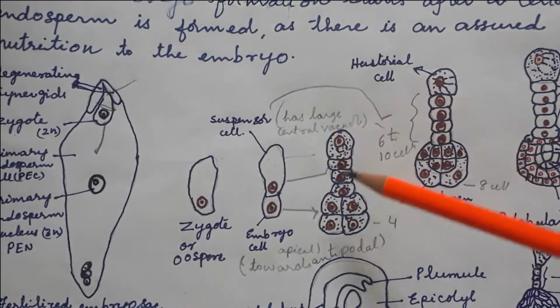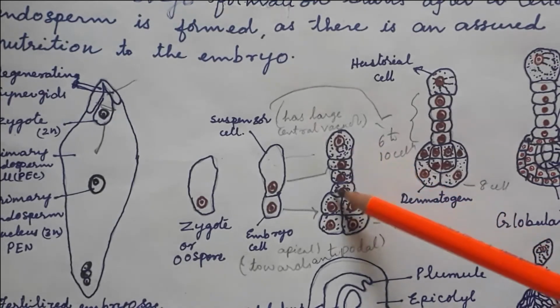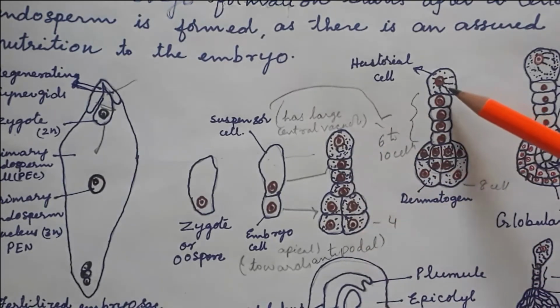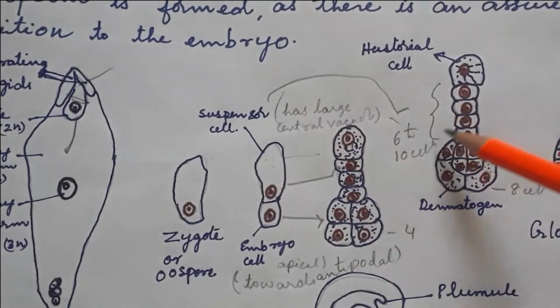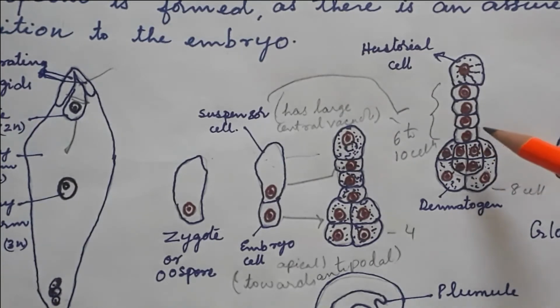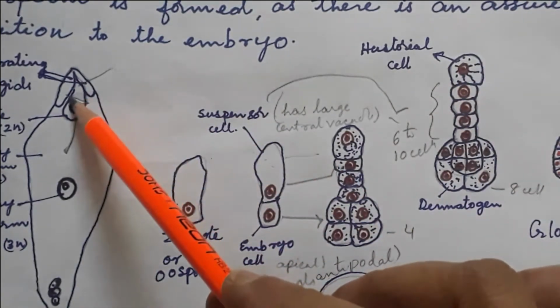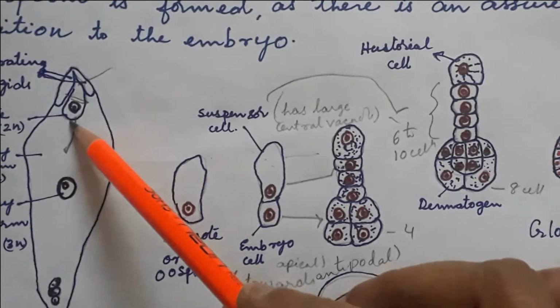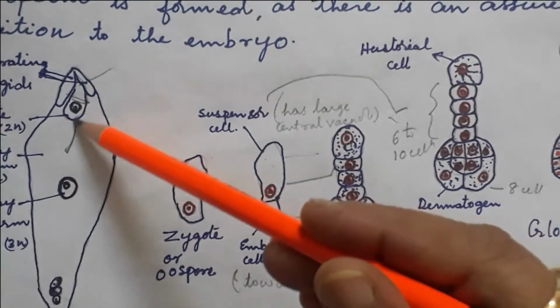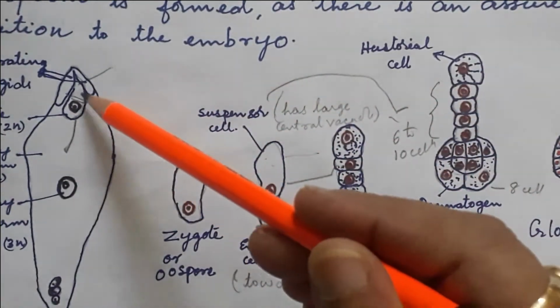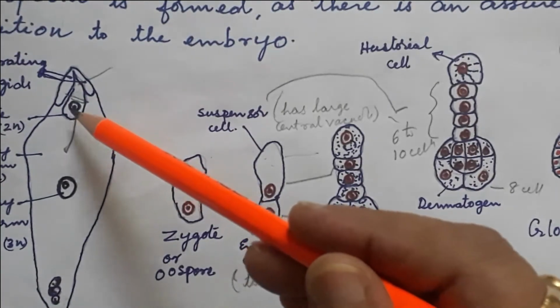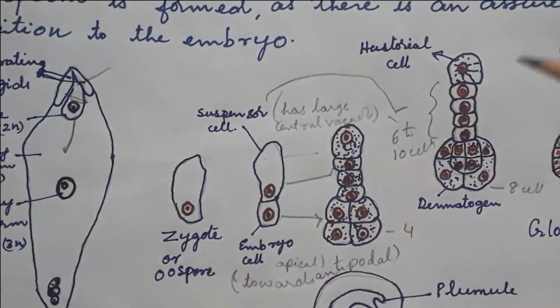Okay, now the suspensor goes on dividing. This is the suspensor. It divides. One cell will be here, a haustorial cell, and these are the 6 to 10 suspensor cells that will be formed. Then the suspensor cells help in pushing the embryo into the endosperm. The suspensor is forming here, no. So the embryo cell will be pushed inside, because when this total structure is formed and the cells are dividing, the embryo cell will be pushed inside the endosperm.